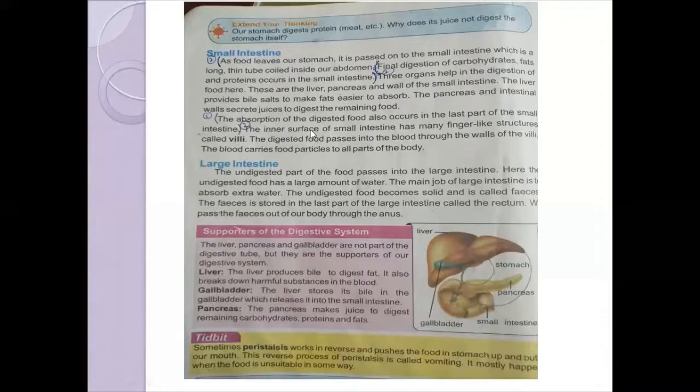Actually, what happens in the small intestine, I told you the pancreatic juice and the bile juice help in the final digestion of food. Then the food is converted into a simpler form and is now ready to be absorbed into the blood.